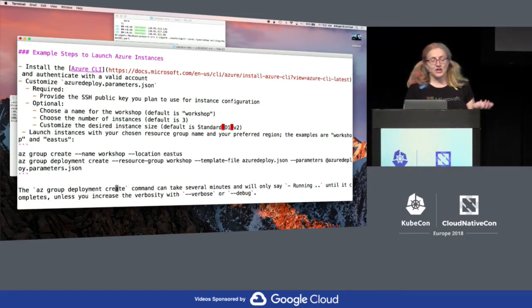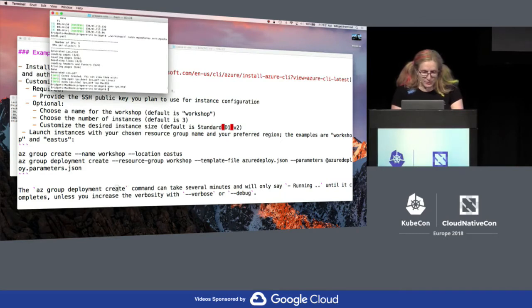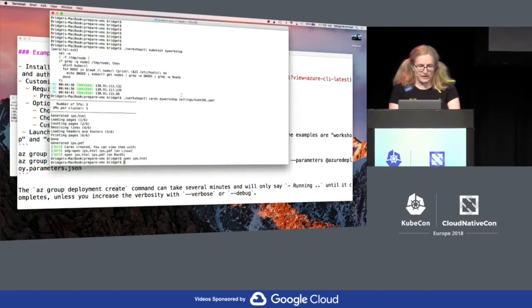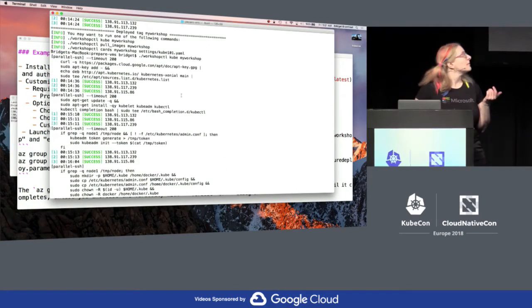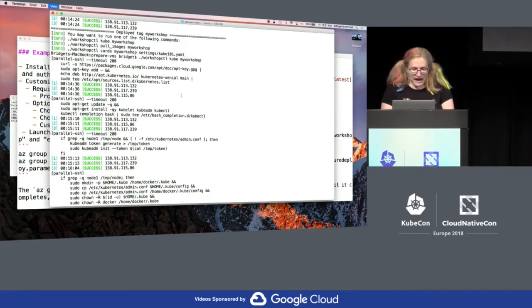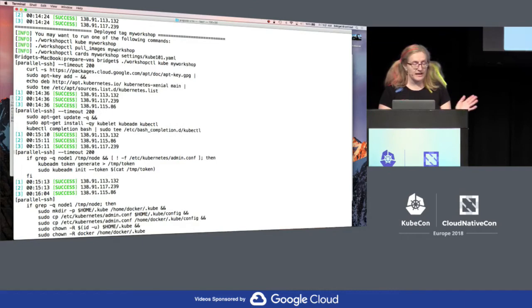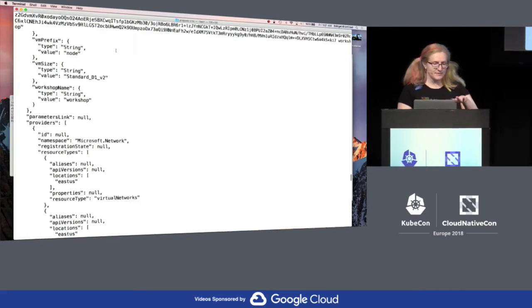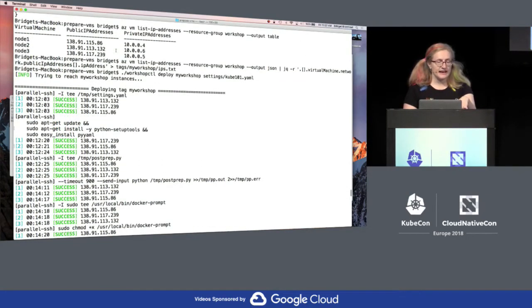But this is just create a group and launch the resources. By the way, when I run these, I'll show you what the output looks like. I don't run them individually myself. We actually have a training department that I gave some ARM templates to, and I'll show you those templates. But again, this is a bunch of output just showing that we have launched a bunch of instances in Azure.